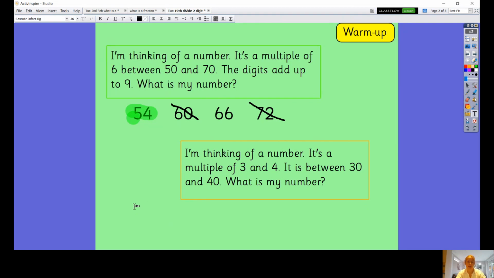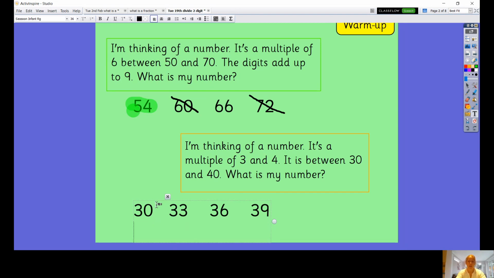Now down here, I'm thinking of a number. It's a multiple of 3, and it's between 30 and 40. What is my number? So first of all, I'm going to write out my 3 times table from 30 up to 40. So it's 30, 33, 36, 39.